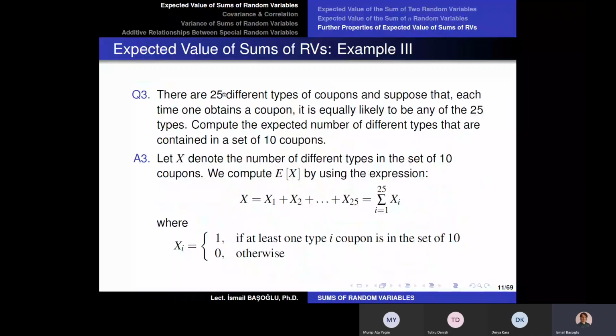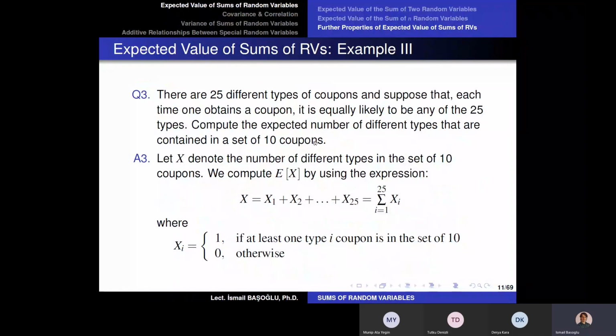So let's just say there are 25 different types of coupons. And suppose that each time one obtains a coupon, it is equally likely to be any of the 25 types. Okay. So you are, for example, purchasing coupons, and this coupon can be any of these 25 types every time you obtain it. Compute the expected number of different types that are contained in a set of 10 coupons.